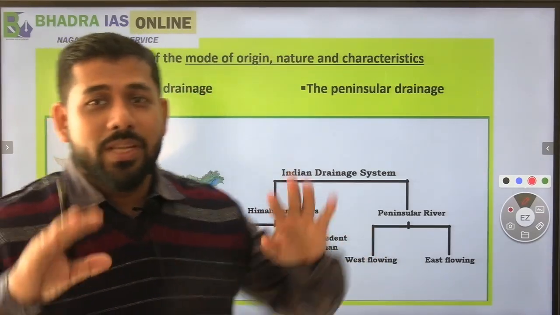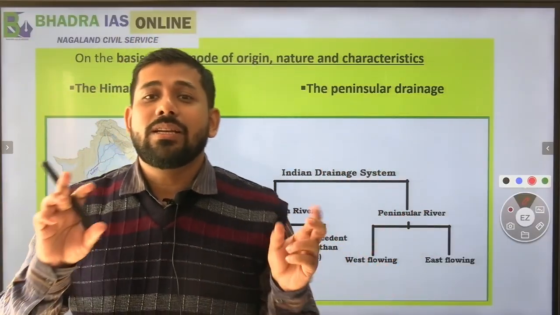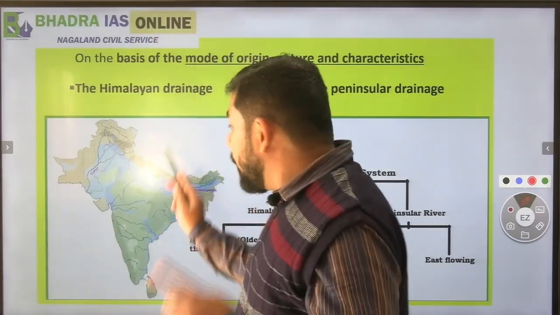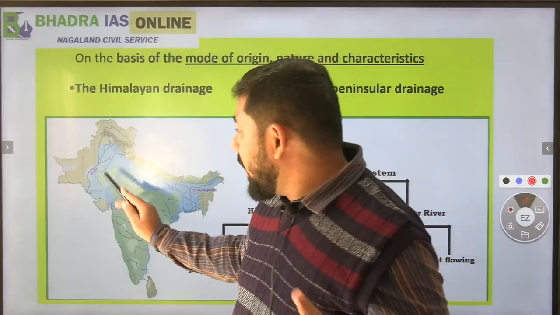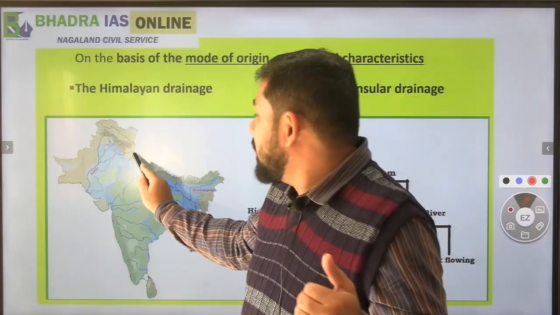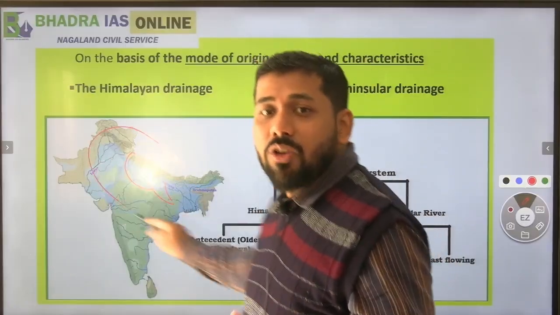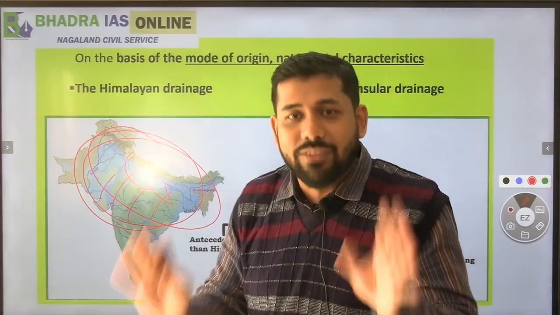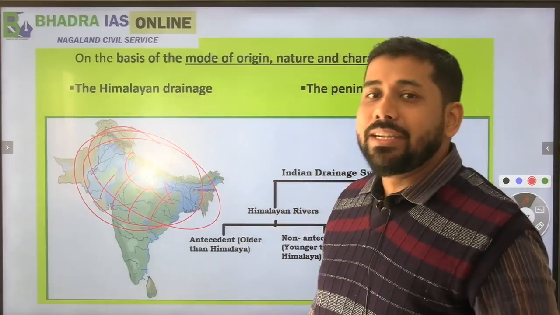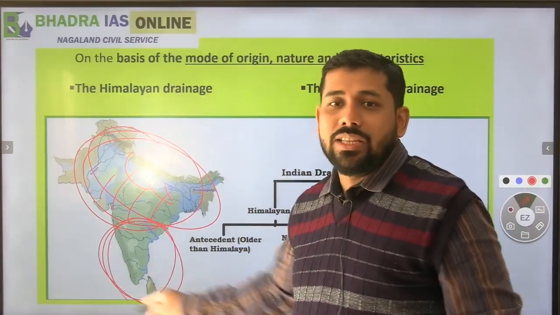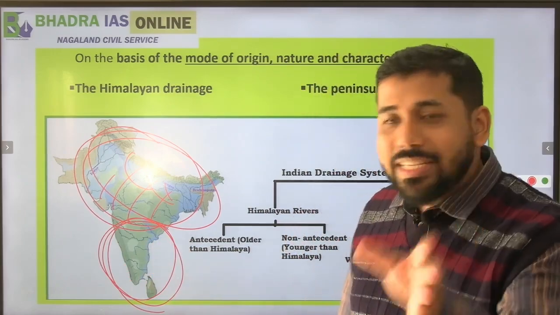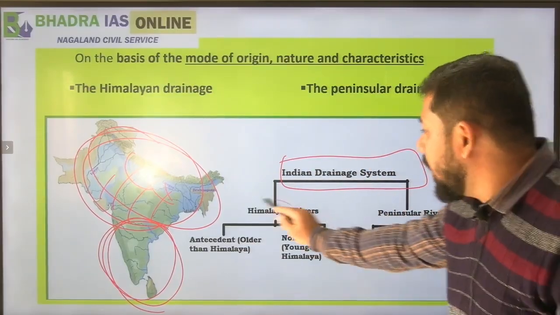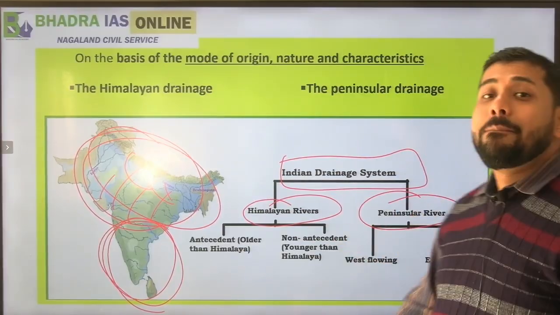So basically, in this session we'll be talking about the part of drainage system, wherein we'll be discussing that in India we have two kinds of drainage system. The drainage which comes out of the Himalayas is called the Himalayan drainage system, right? So the rivers within these areas fall under that category. And the second pattern is this region, that is the peninsular India. So basically the Indian drainage system is divided into two groups: the first one being the Himalayan river system and the second one being the peninsular river system.